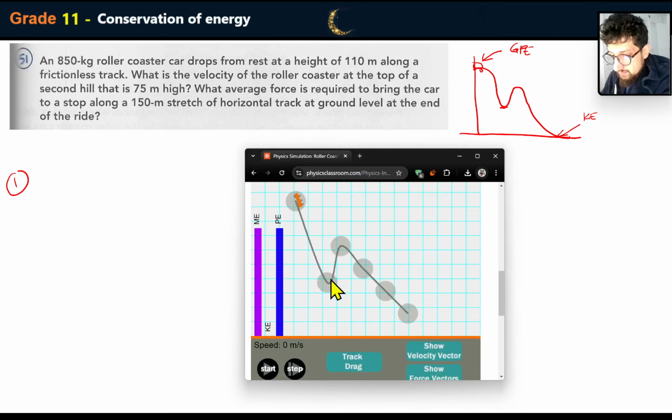So here's the ramp, here's the first hill, and then we're trying to make it so that it's as accurate as possible. Here we go. This is the situation we have pretty much. Now I want you to keep an eye on what's going on here. You can see that the total mechanical energy doesn't change, but the gravitational potential energy changes into kinetic energy, and then it changes back to potential, and so on. So let's see what's going on.